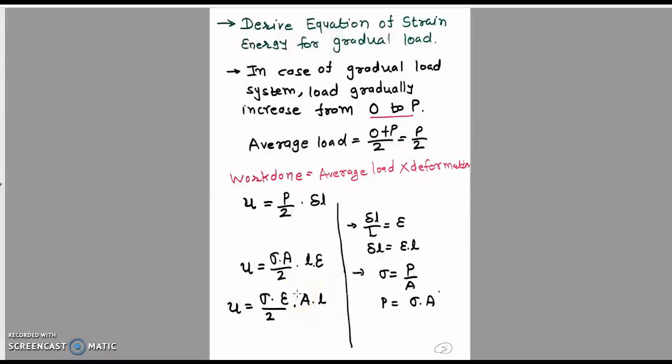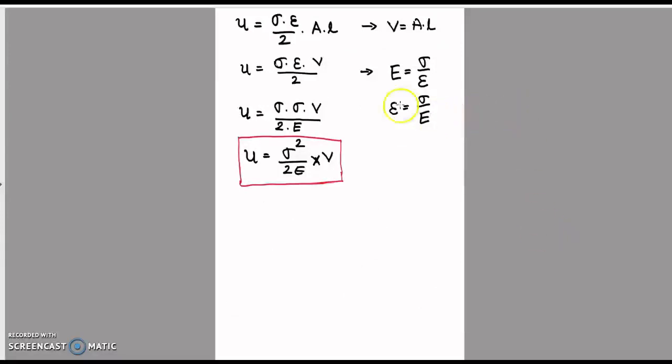Volume is equal to area into length. So we can write A into L is equal to volume. Here is the equation, volume is equal to area into length. So we can write V instead of area into length. So sigma into strain into V divided by 2.